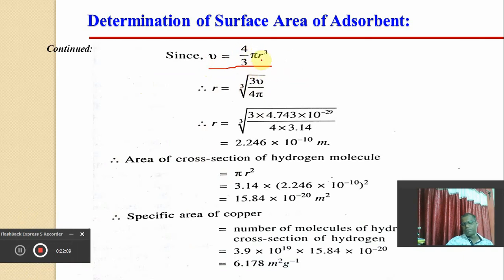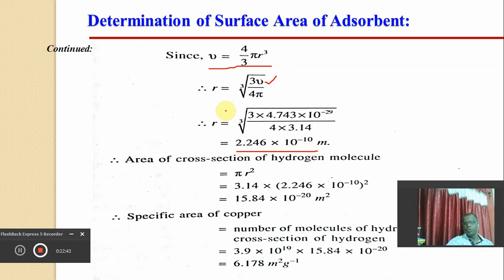We can simplify this equation for r. We take the third root, and r cube becomes r, the third root of 3 into V divided by 4 into pi. Putting in the volume of the gas molecule that we calculated in the previous slide, 4.743 into 10 raised to minus 29 divided by 4 into 3.14, the third root of this becomes 2.246 into 10 raised to minus 10 meter.